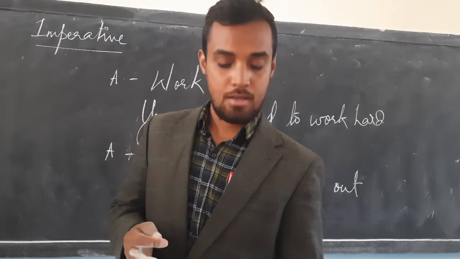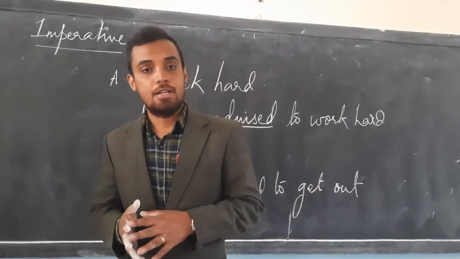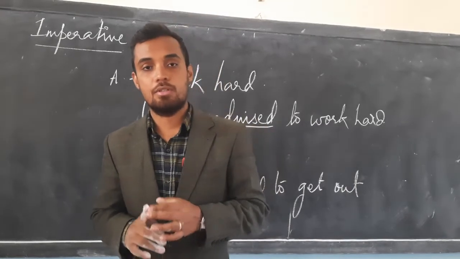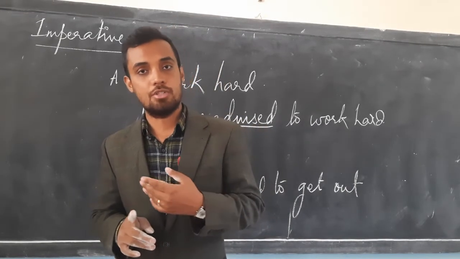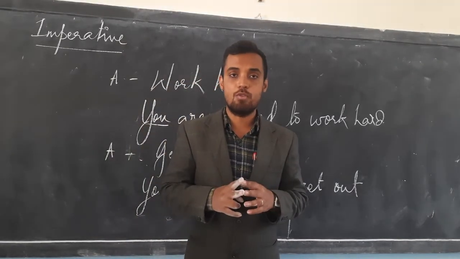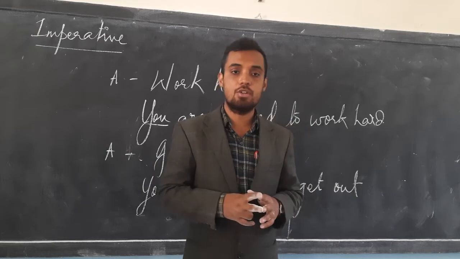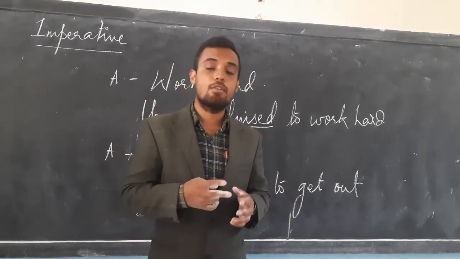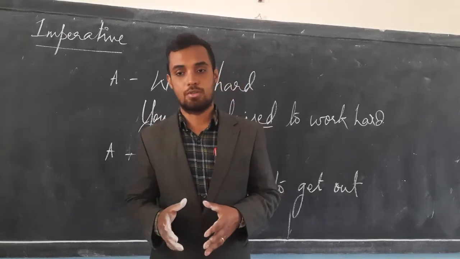First one is present perfect continuous. Whenever you get a sentence in present perfect continuous, always remember that you can't change it into passive voice. Second one is future continuous, which also can't be changed into passive voice. Then future perfect continuous.